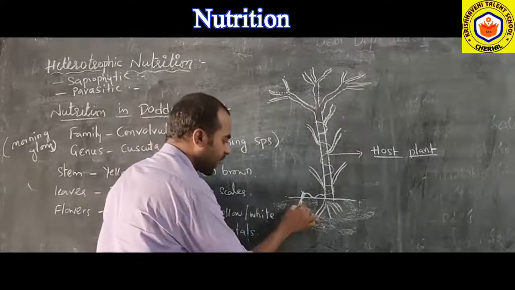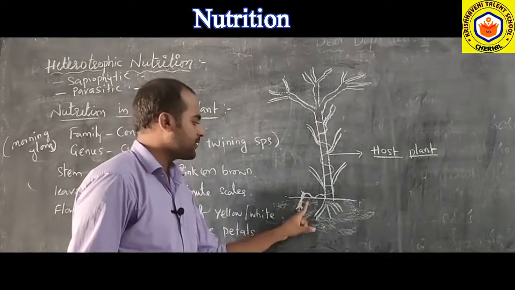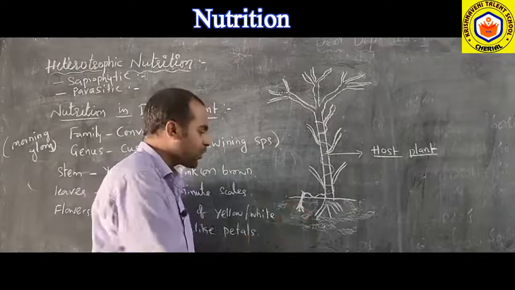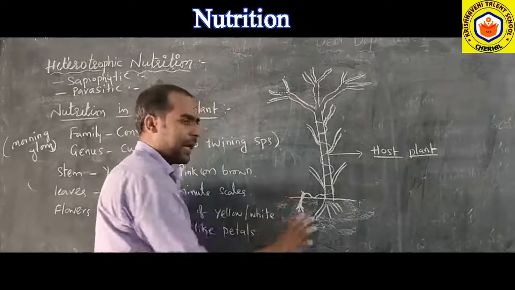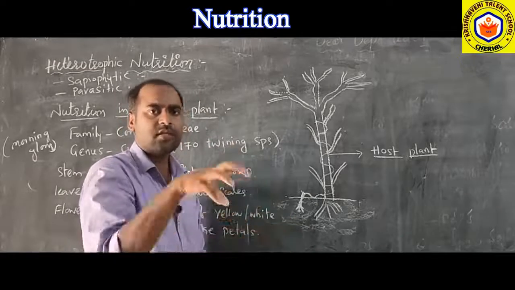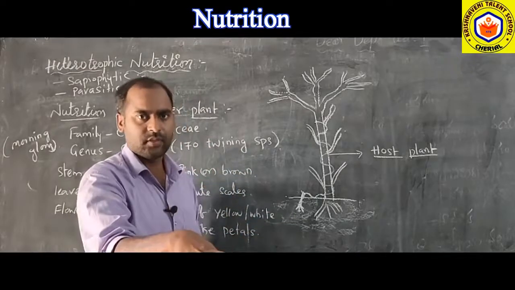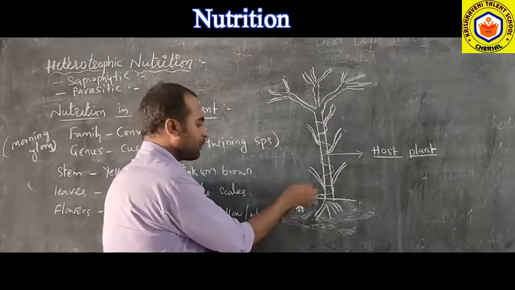What is the main use of this anchoring root? It gives support to the shoot. It gives support to the plant. It doesn't absorb any nutrients from the soil. The anchoring root of the dodder plant doesn't absorb any nutrients from the soil. Just it gives support, just like an anchor for a ship.